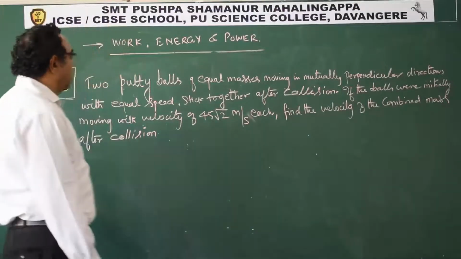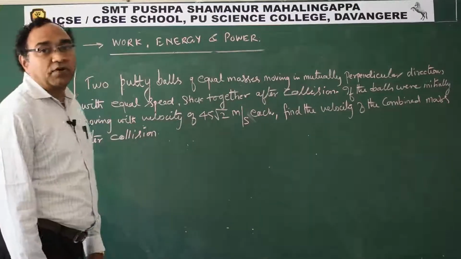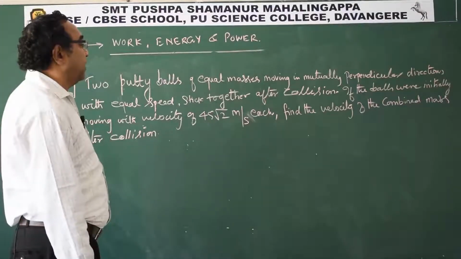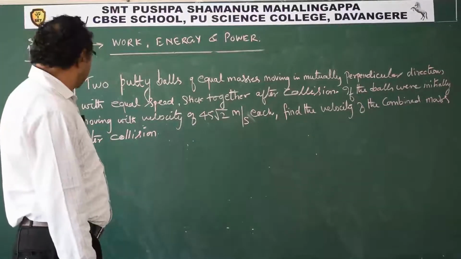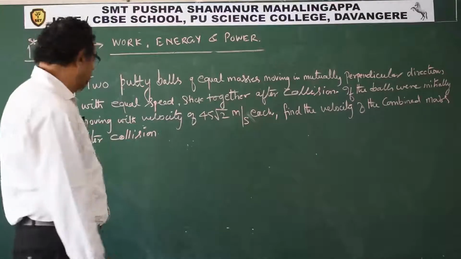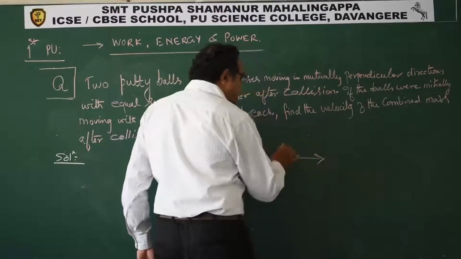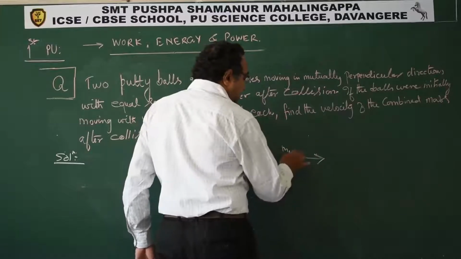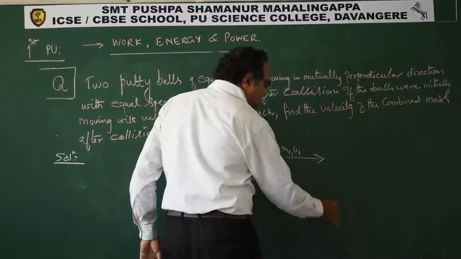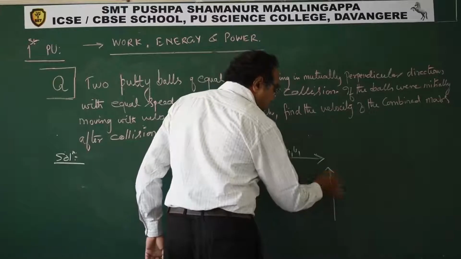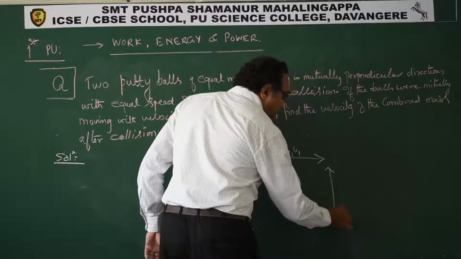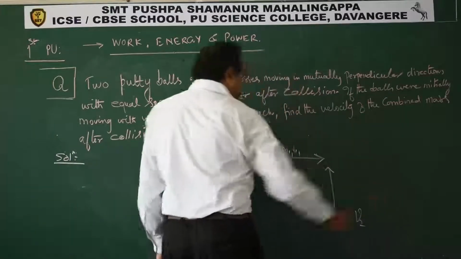If the balls were initially moving with velocity of 45 root 2 meter per second, find the velocity of the combined mass after collision. Diagrammatically, this is m1 having speed of u1, this is m2 and it has a speed of u2.